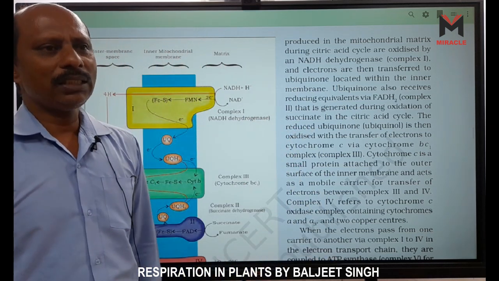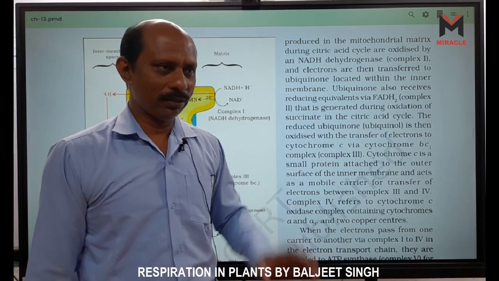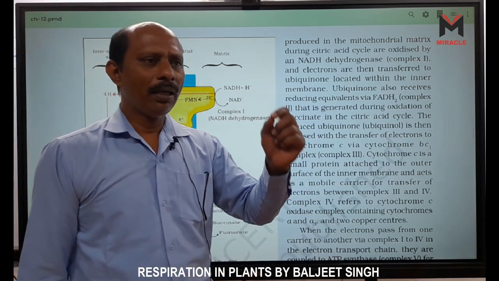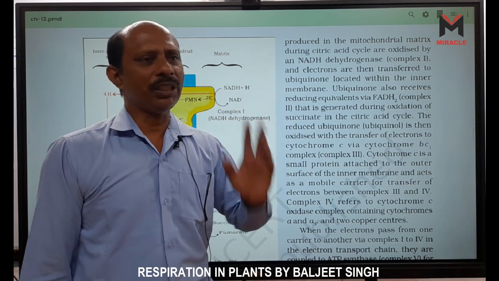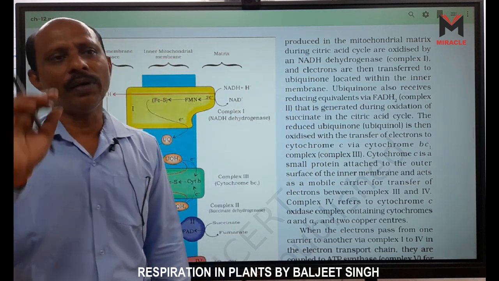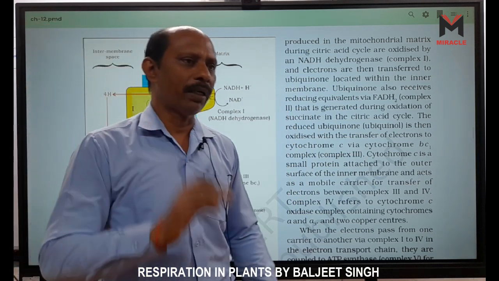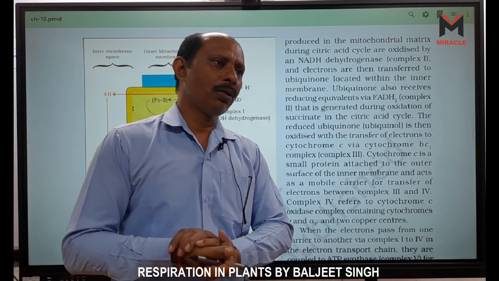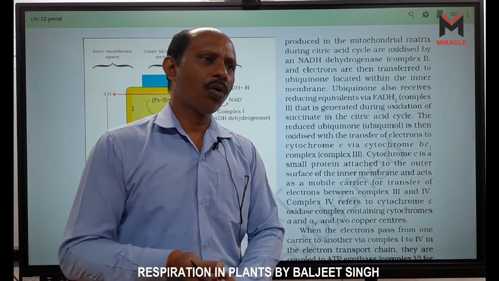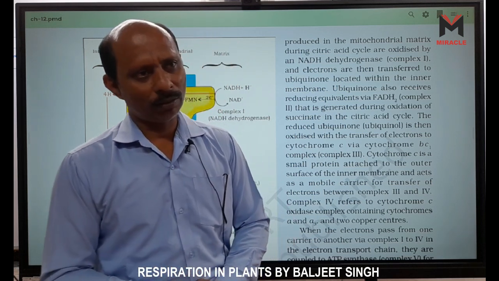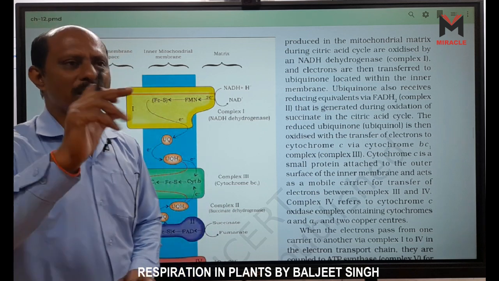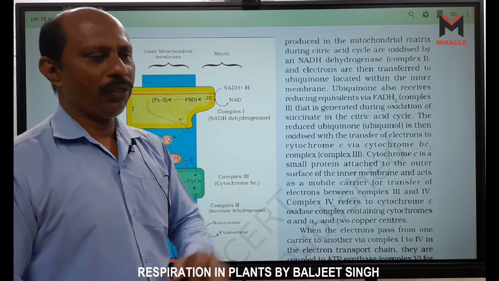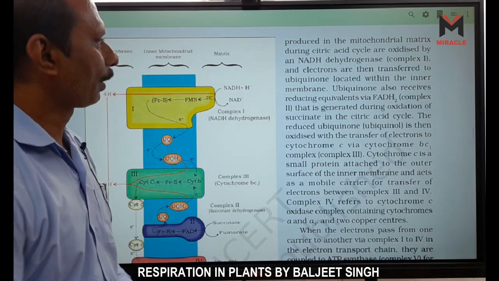Complex 2 is FADH dehydrogenase. Complex 3 has cytochrome B and C1, not C, cytochrome B and C1, right? And complex 4 is cytochrome A, A3 and copper, Cu. And complex 5 is ATP synthetase, formation of ATP. We have 5 complexes, correct?